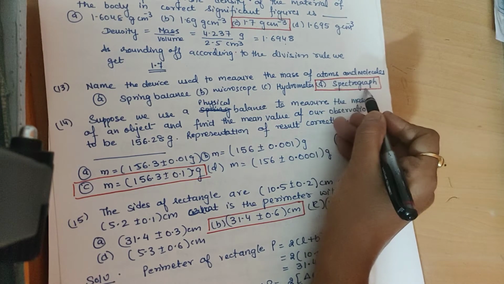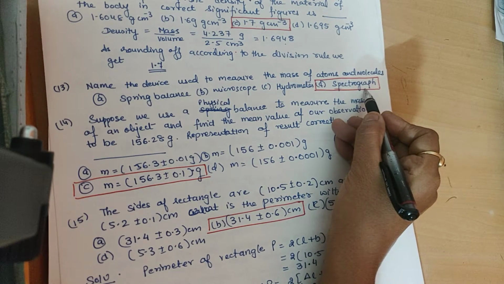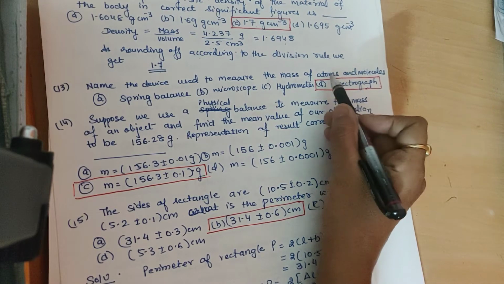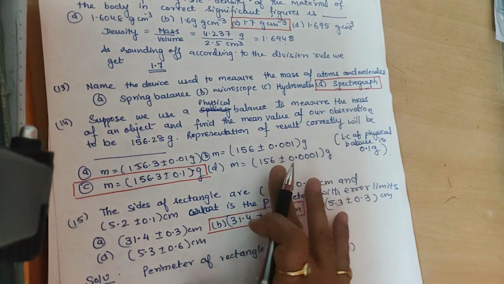Now name the device which is used to measure the mass of atoms and molecules. Fine. So the answer is spectrometer. Either you write spectrometer or you can say spectrograph. It is used to measure the mass of an atom or molecule.